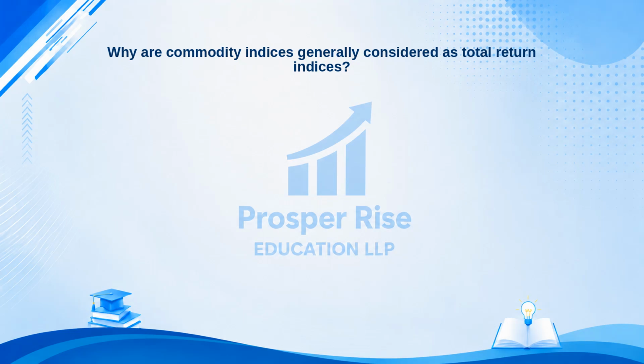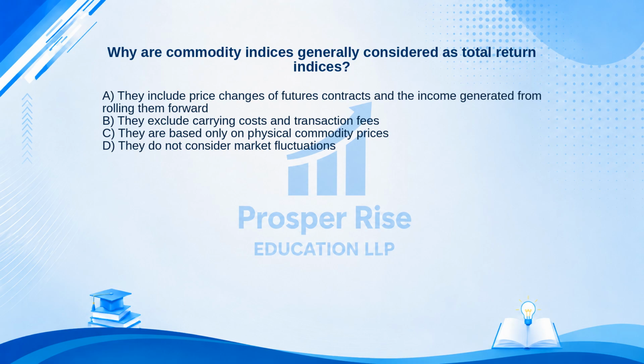Why are commodity indices generally considered as total return indices? Here are your options. A. They include price changes of futures contracts and the income generated from rolling them forward. B. They exclude carrying costs and transaction fees. C. They are based only on physical commodity prices. Or D. They do not consider market fluctuations.